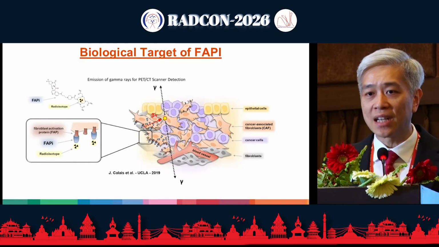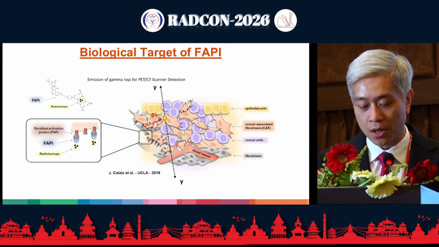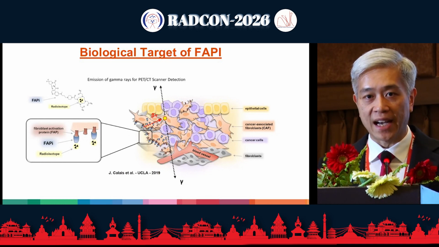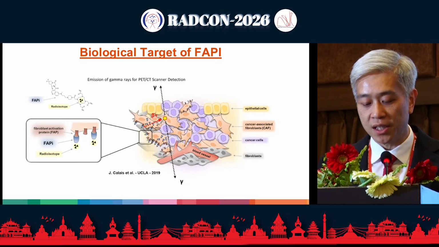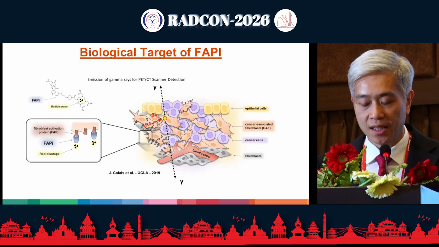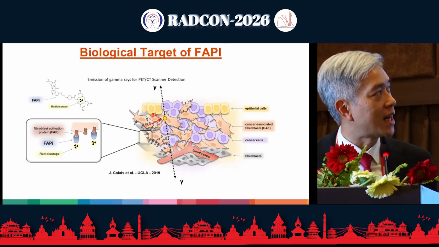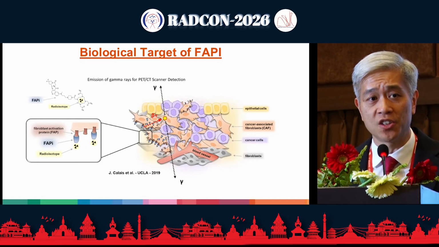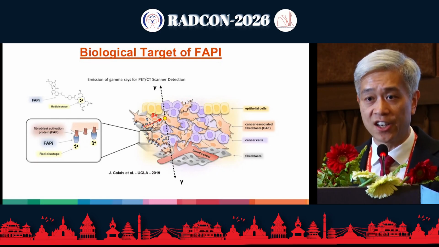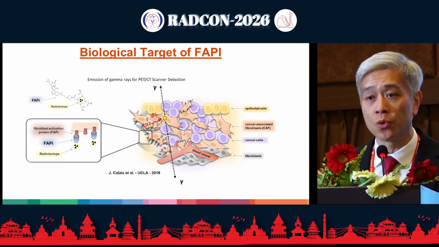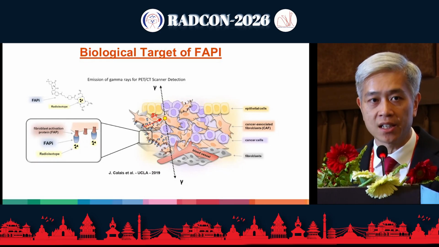So what are ideal targets that can be used to image with FAPI? Those tumors that have very high desmoplastic reaction, so a lot of very strong fibrotic reaction, and those who have high FAP expression in the stroma around the tumors. This is a relatively new imaging modality. I think it's only been in use since 2018, and that was the first in-human study out of a center in Heidelberg in Germany. But in the 8 years since, especially since 2023 onwards, we are seeing increasing clinical utilization.